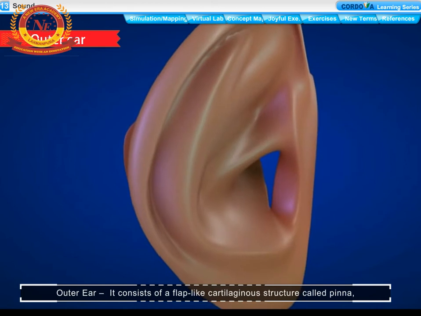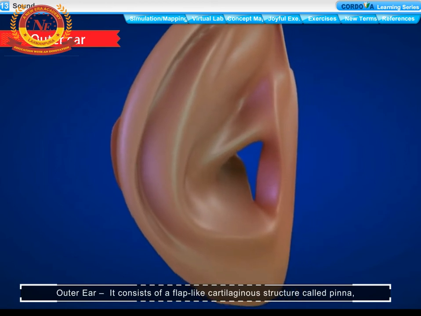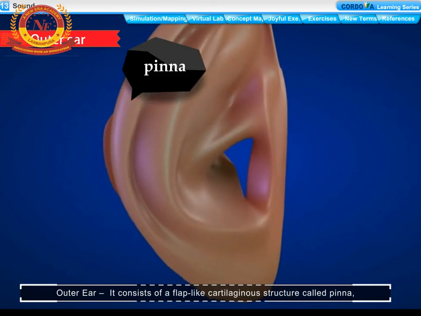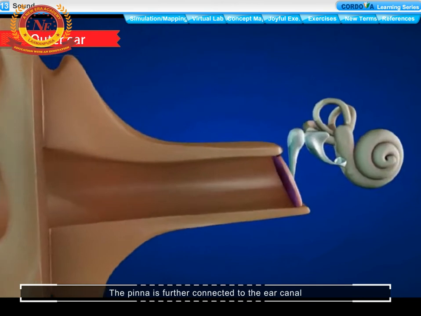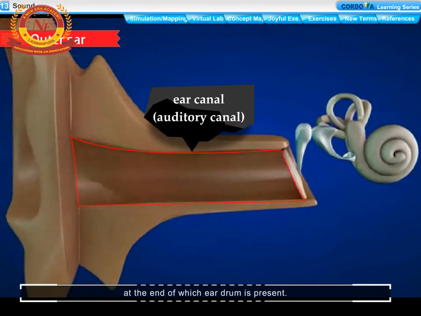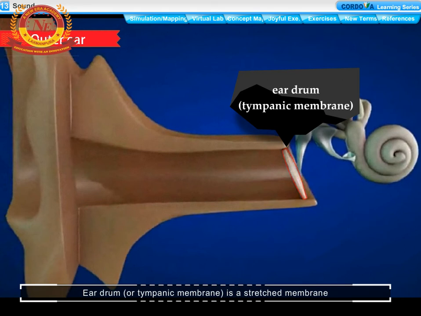Outer ear. It consists of a flap-like cartilaginous structure called pinna, one on each side on the face. It collects sound waves. The pinna is further connected to the ear canal, at the end of which the eardrum is present. Eardrum or tympanic membrane is a stretched membrane that separates the outer ear from the middle ear.